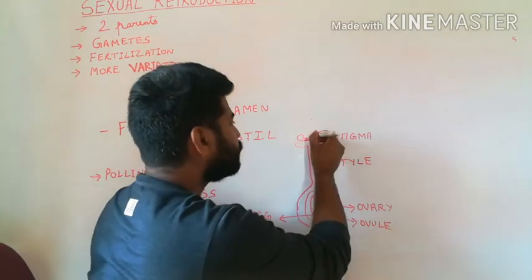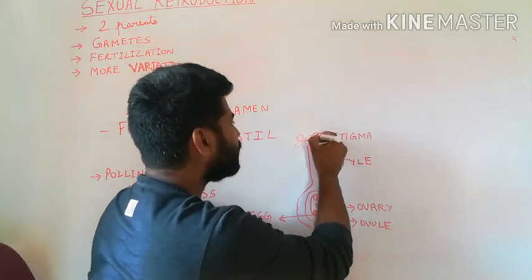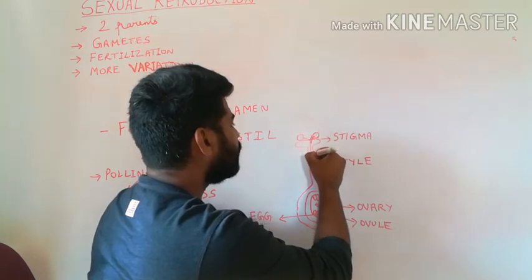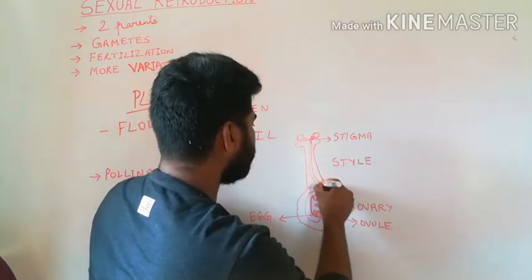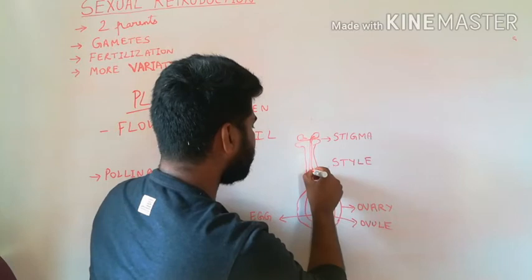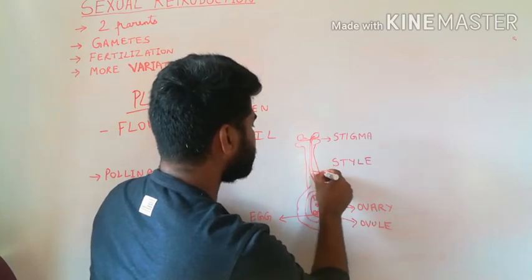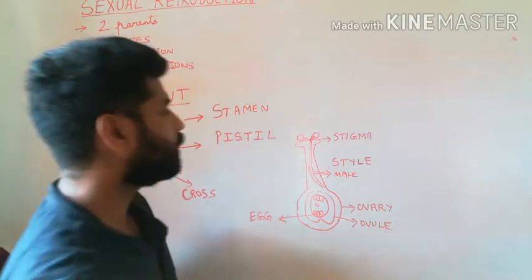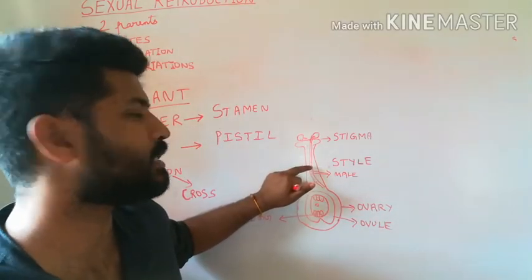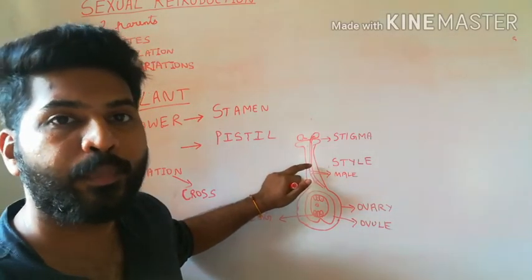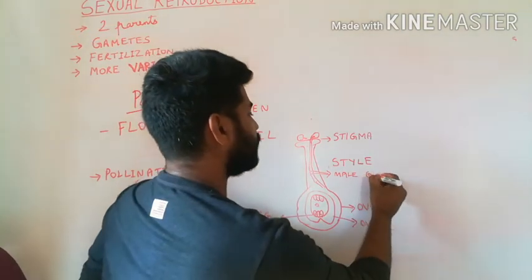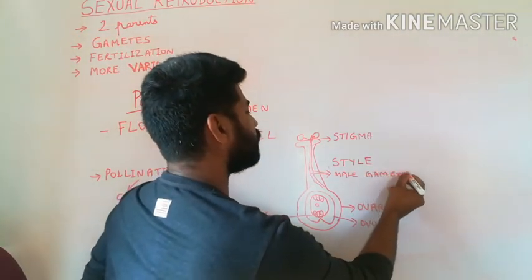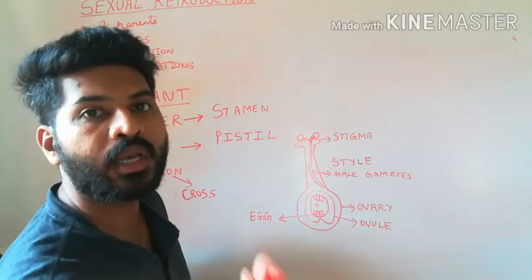Then this pollen tube will increase in length and grow. This pollen tube carries the male gametes, male germ cells. Therefore, the function of the pollen tube is transport of male gametes. There are two male gametes or male nuclei.